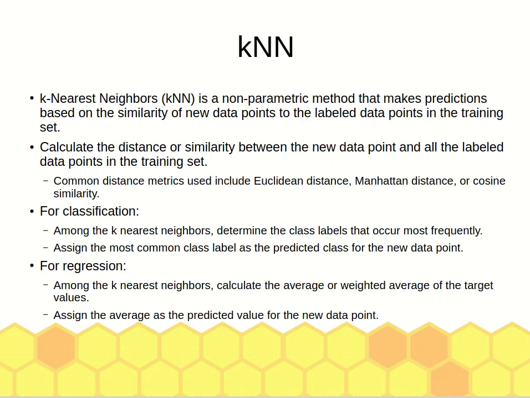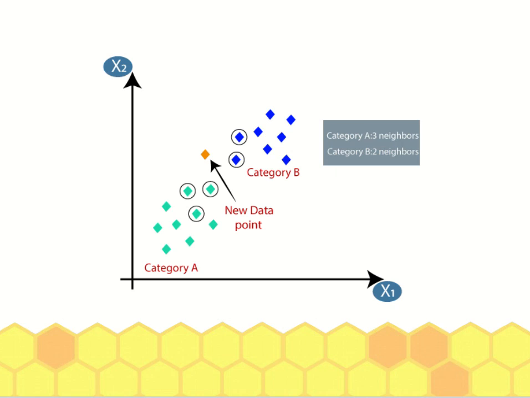So if it is close to group A, then the new data will be classified as category A. If it is closer to category B, then it is considered belongs to category B. So that is KNN, a simple algorithm. So the classification is based on distance measurement, distance metrics.